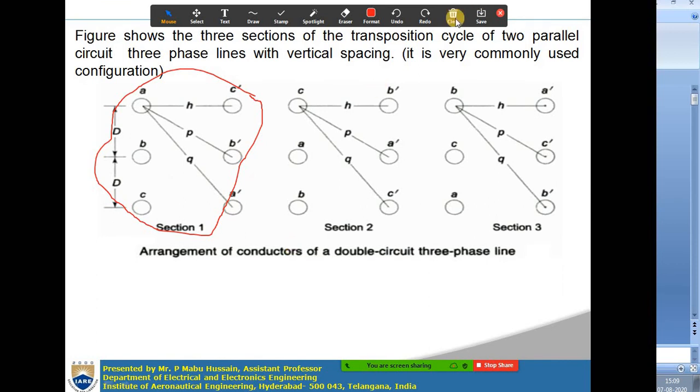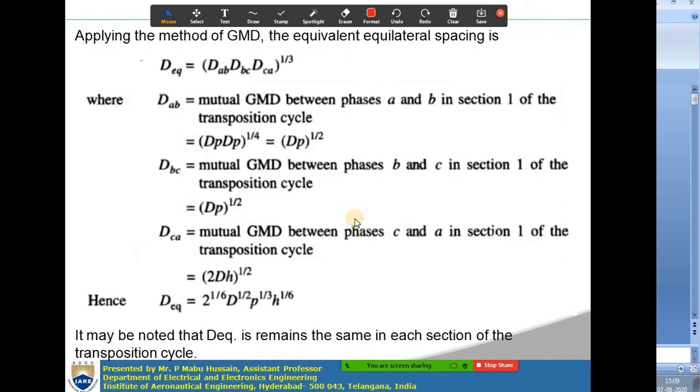Right. Now let us derive the inductance for this double circuit line. Inductance L is equal to 2 into 10 power minus 7 ln Dm by Ds. What is Dm, what is Ds? If you calculate, you will get the inductance of this double circuit transmission line. Okay, so let us derive the values for Dm and Ds.